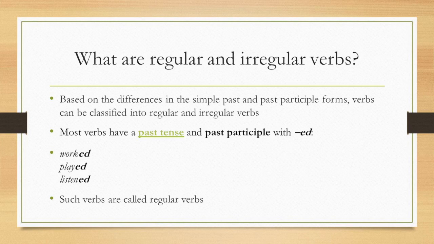Let us look at another verb, listen. This simple past and past participle can be formed by merely adding "ed". Listen, listened, listened. So, regular verbs are verbs in which the past participle and simple past can be formed by merely adding "ed" to the verb.